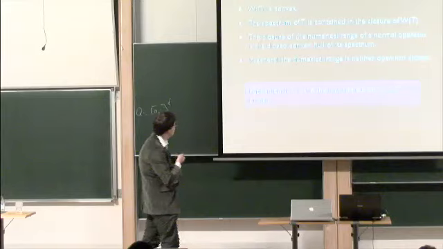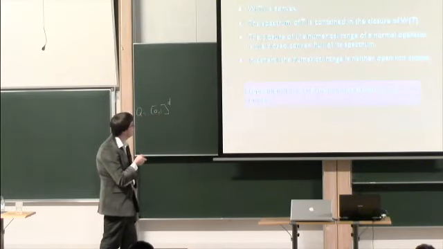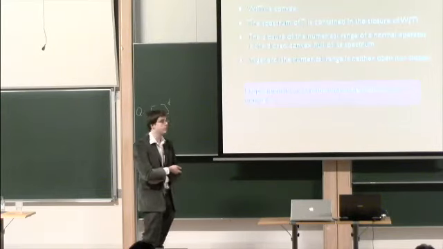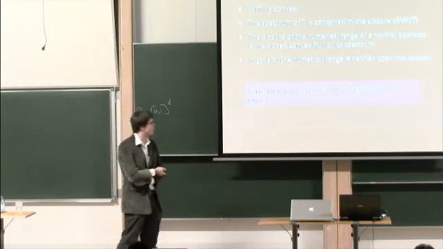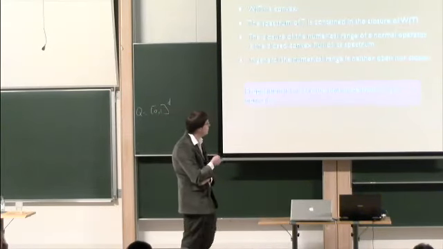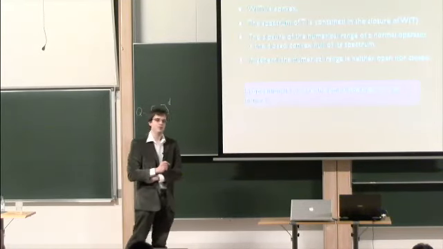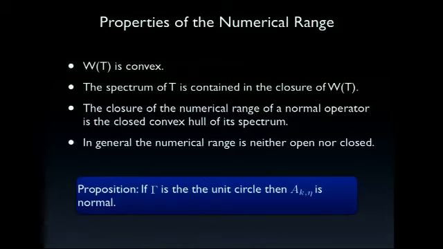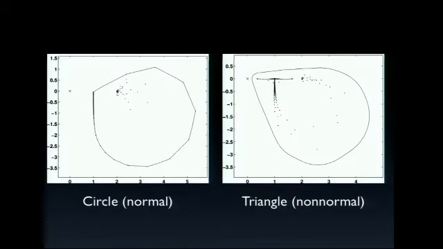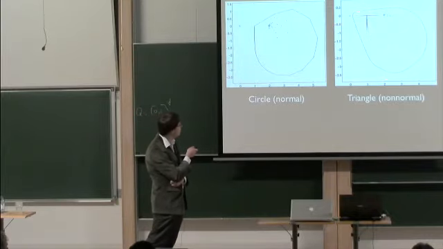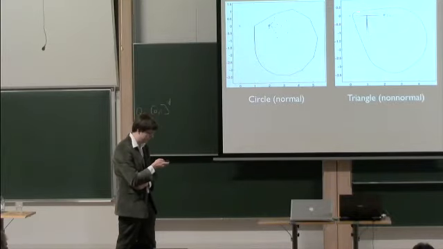One simple proposition: if gamma is the unit circle, then A_k,eta is a normal operator. This can be shown very simply by going into the Fourier domain. Another interesting question is whether the operator on the circle is the only normal operator, and that's an open question we haven't been able to answer yet. But it has some nice consequences for the numerical range. In the circle case, it's really the closed convex hull of the spectrum. If you look at some other domain, for example a triangle, it looks distinctively different.